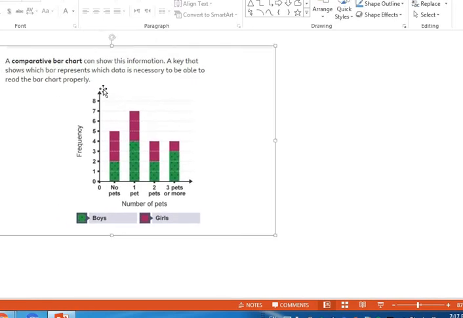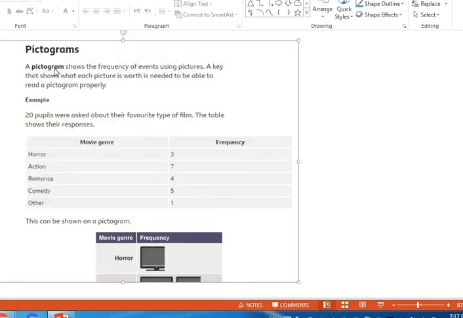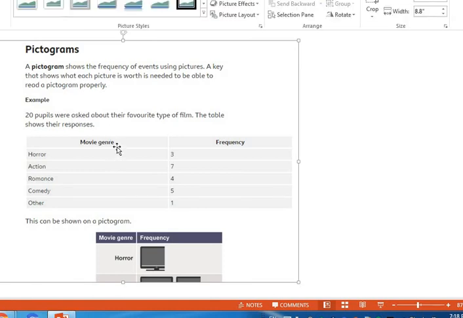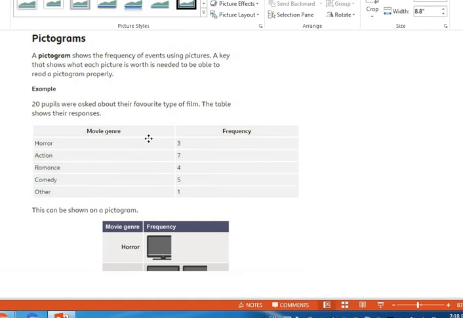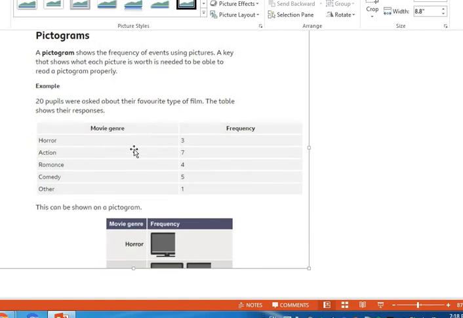Yeah, the pictograph. Open your eyes, the pictograph. Oops, it's here, pictogram. A pictogram shows the frequency of events using what? Pictures. It comes from the name. A key that shows what each picture is worth is needed to be able to read a pictogram properly. So for example, 20 pupils were asked about their favorite type of film. The table shows their responses.